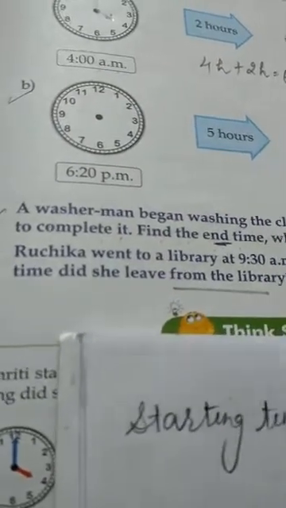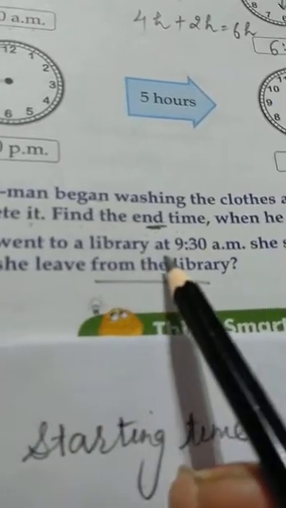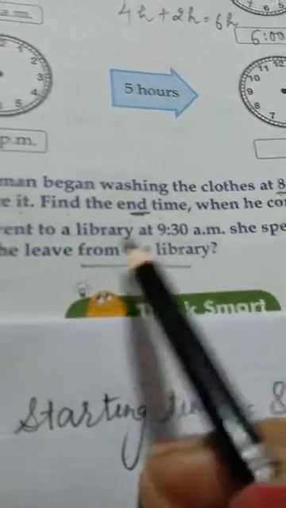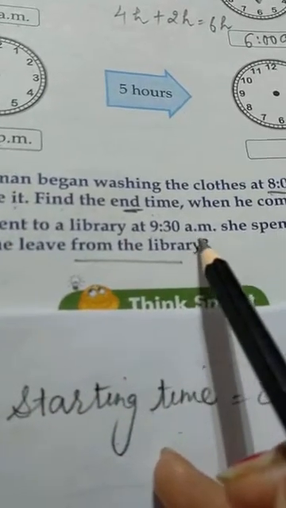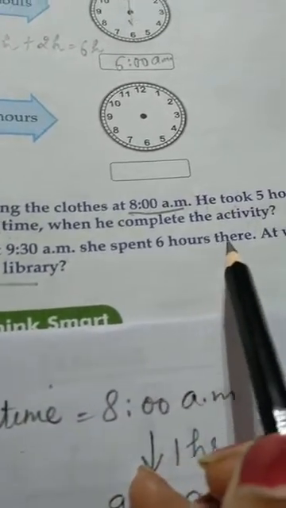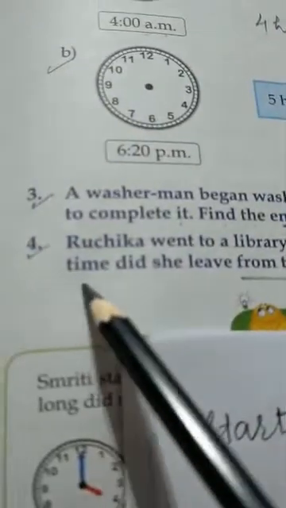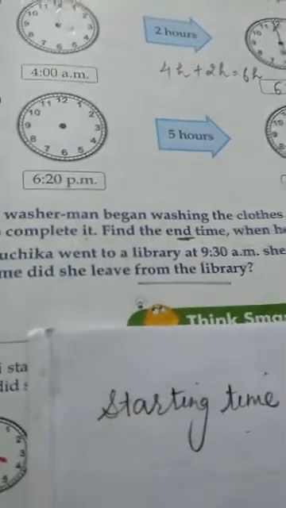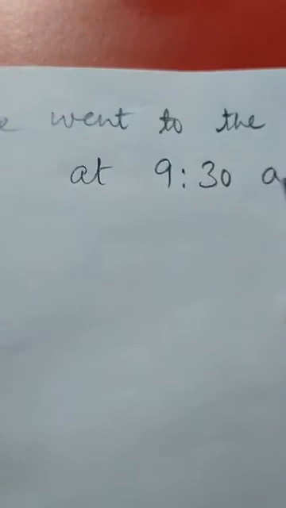Now see sum number 4. What is the statement of sum number 4? Ruchika went to the library at 9:30 a.m. She spent 6 hours there. At what time did she leave the library? She went to the library at 9:30 a.m. and she spent 6 hours.